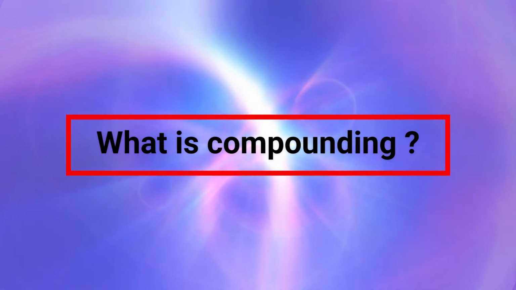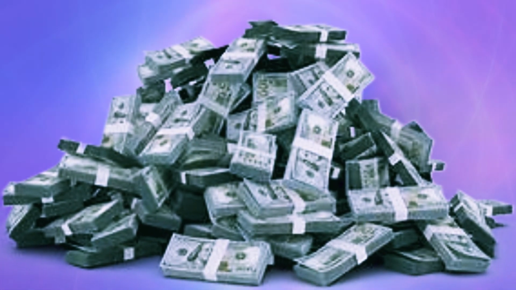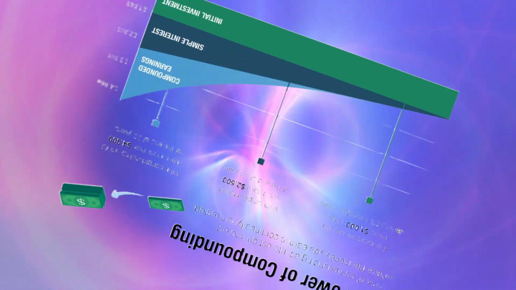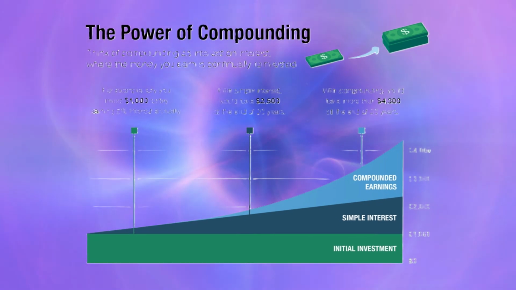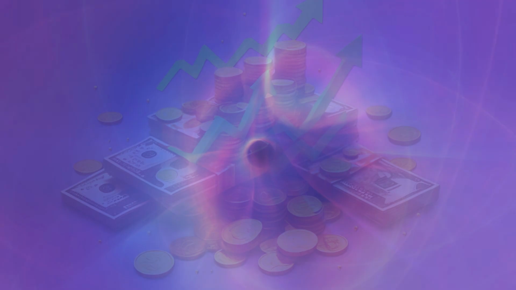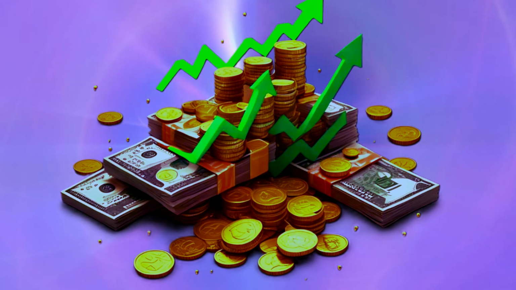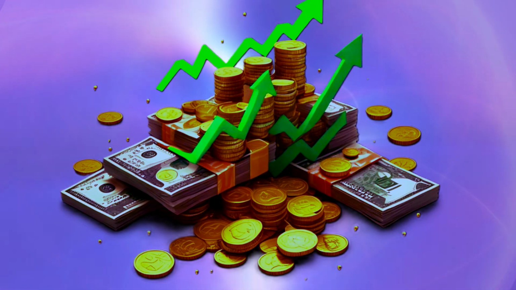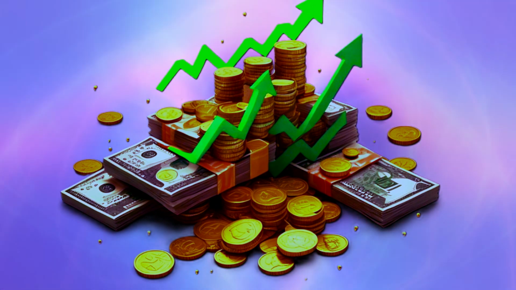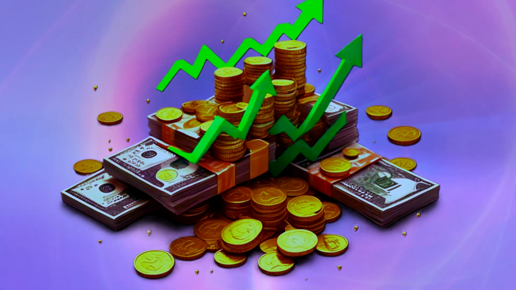What is compounding? Compounding refers to the process where the interest earned on an investment or loan is added to the principal amount, so that in subsequent periods, interest is calculated on the new total, the principal plus the accumulated interest. In simple terms, it is the process of earning interest on both the initial amount, the principal, and the interest that has been added to it. This process is commonly used in finance, where it leads to exponential growth over time.